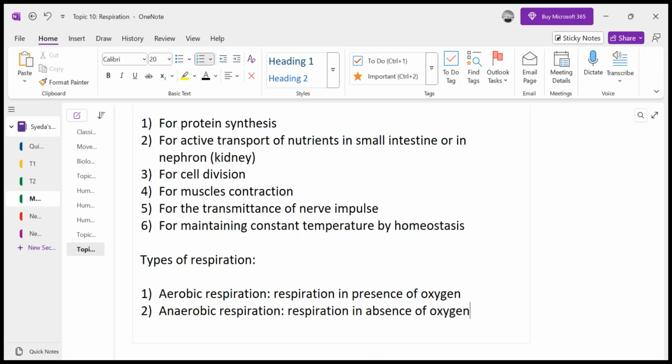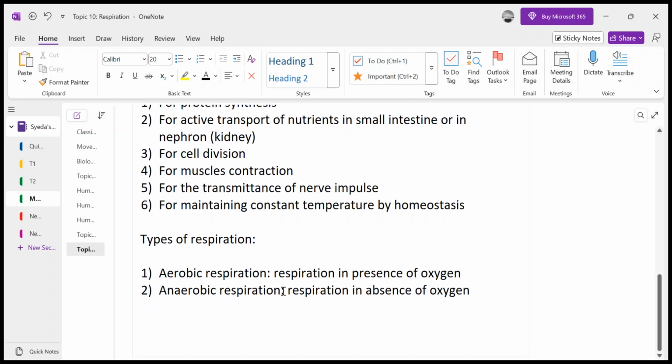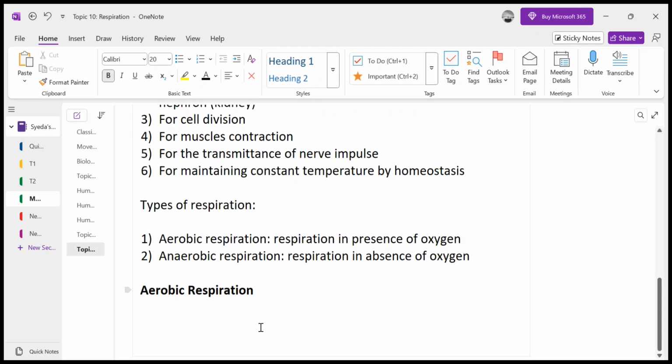Although there are certain differences, and this is what we will be discussing when we have discussed aerobic and anaerobic respiration in detail. Then we will be figuring out what the differences between them are. So in your syllabus we must know the word and chemical equation of aerobic respiration, right? So aerobic respiration means your carbohydrate, that is your glucose. This is basically the word equation. You should remember both the word and chemical equation.